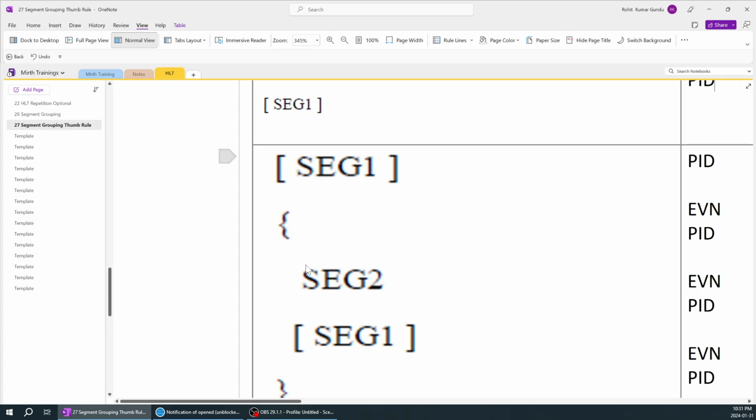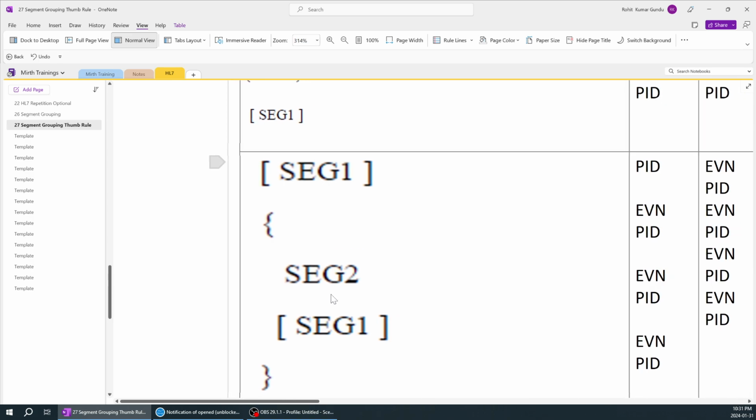For example, if there were square brackets over here for segment 2, meaning it can be optional, then segment 1 can be repeated, so that would be an improper segment. Here in this case, there is no chance of two segments being repeated back to back. So it is proper segmentation.